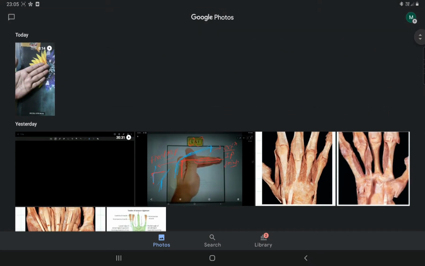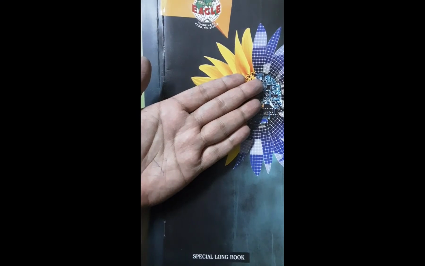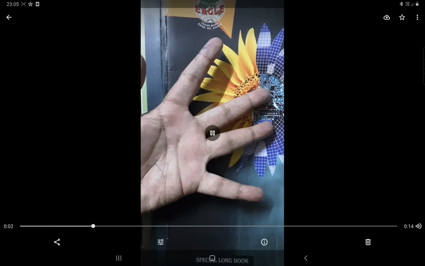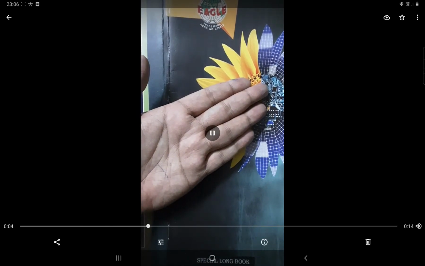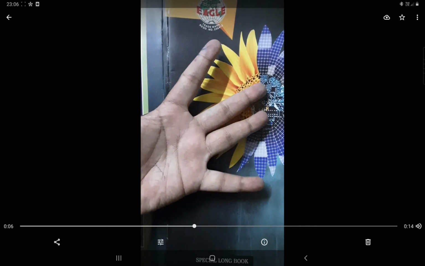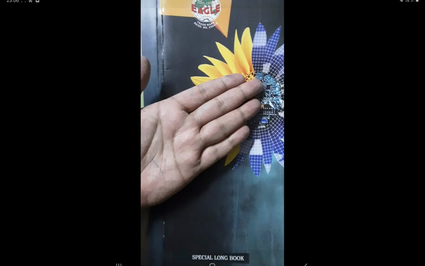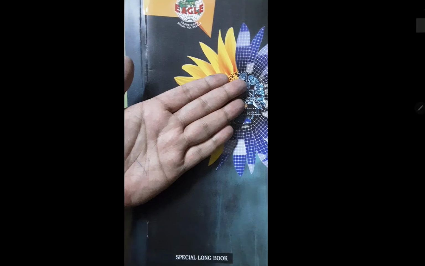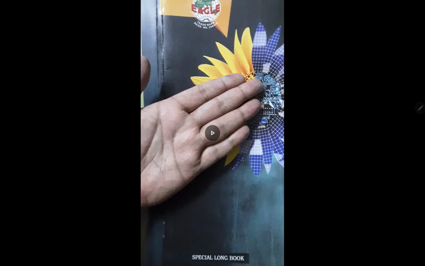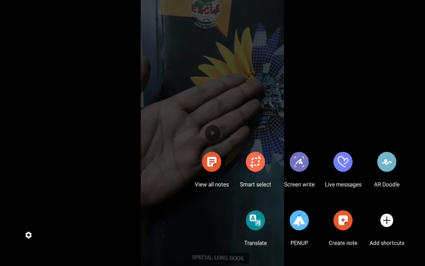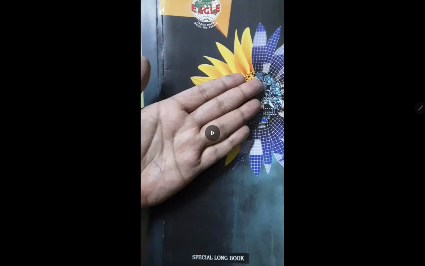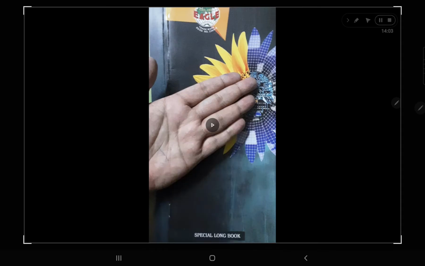So here you can see one video. Now I am describing. Can you tell me which portions of your hand this is? Your fingers are adding with each other.